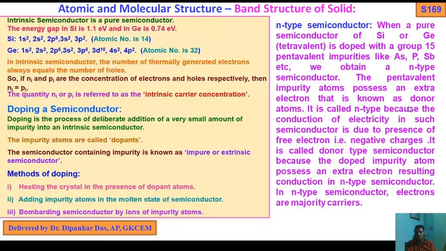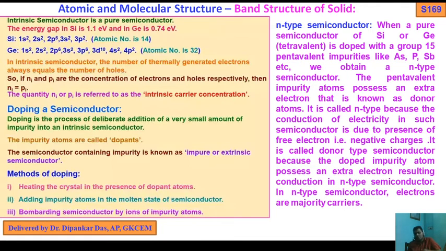It is called n-type because the conduction of electricity in such a semiconductor is due to the presence of free electrons, that is, negative charges. It is called a donor type semiconductor because the doped impurity atom possesses an extra electron, resulting in conduction. In an n-type semiconductor, the electrons are the majority carriers. So what will happen in an n-type semiconductor?